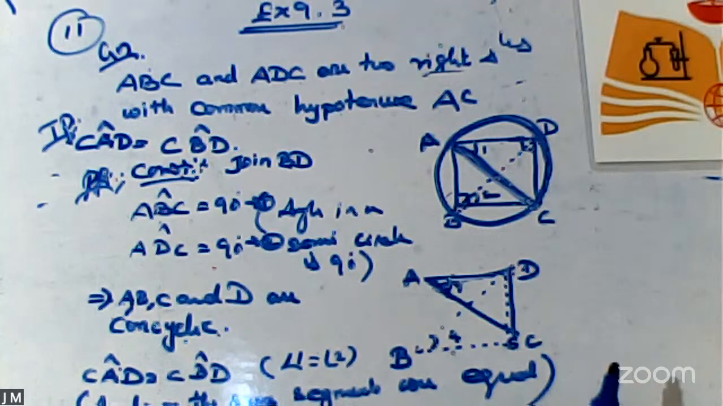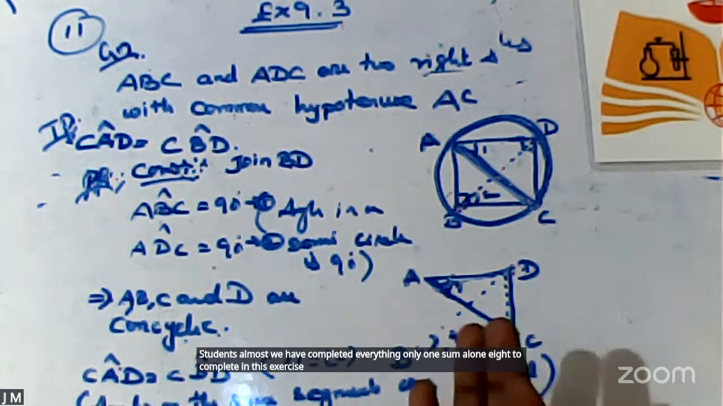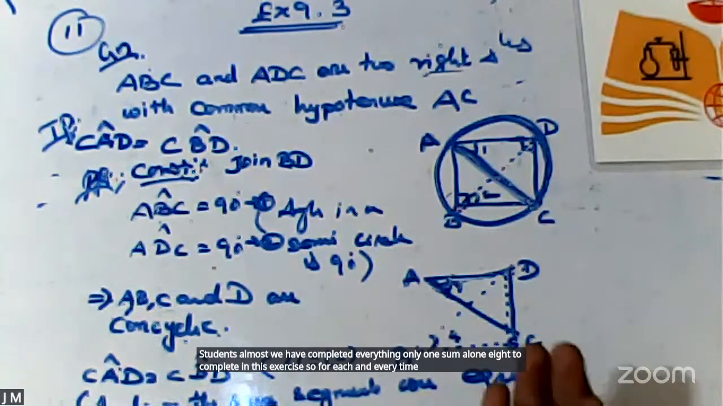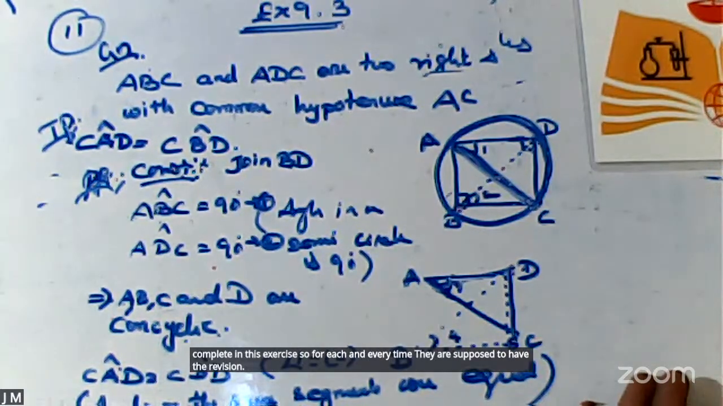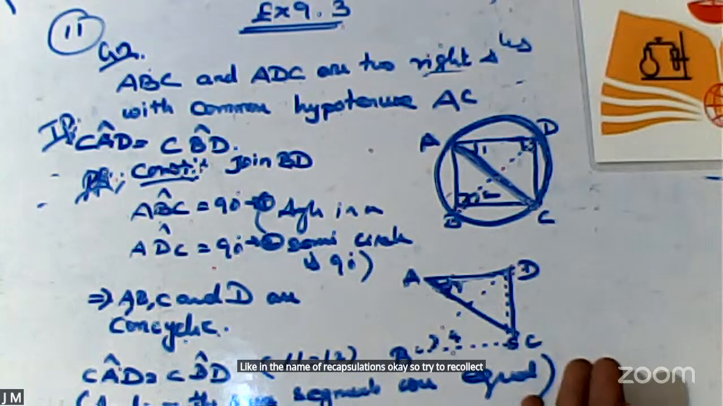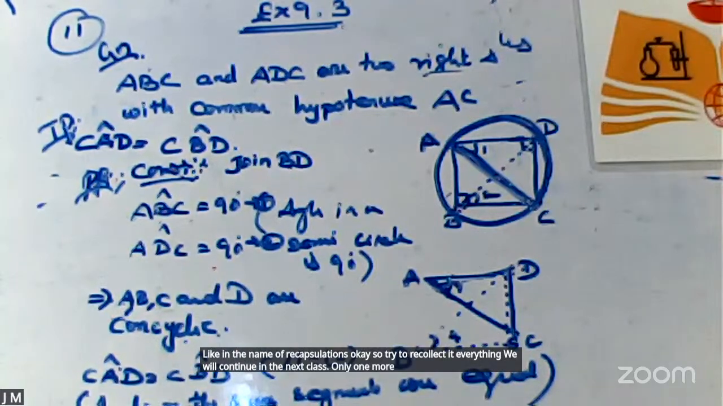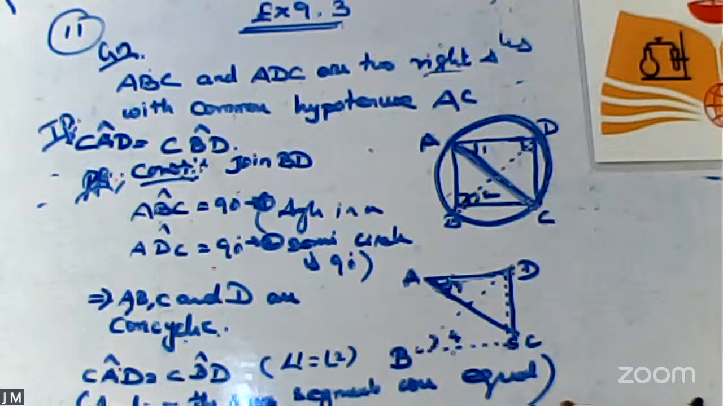Students, almost we have completed everything. Only one sum alone is yet to be completed in this exercise. Each and every time we are supposed to have a revision in the name of recapitulation. So try to recollect everything. We will continue in the next class. Only one more sum is yet to complete. Those who are willing can take a screenshot also.